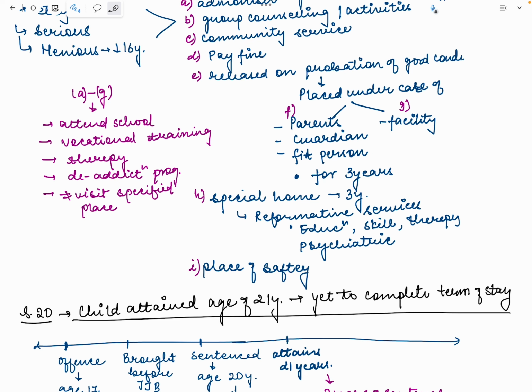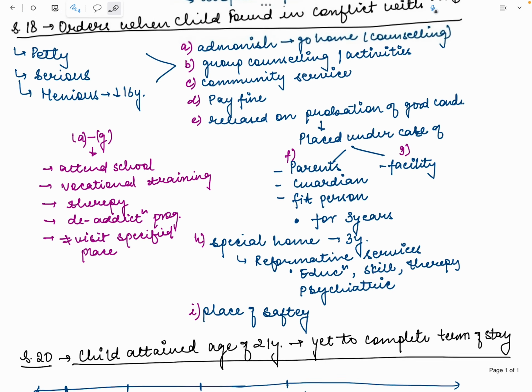Place of safety is like a jail, but it's not a jail, but that's where a child found to be guilty is sent. Okay, and when such a person is sent to a special home, then the court can also make an order for reformative services like education, skilling, therapy, psychiatric services, all of these.